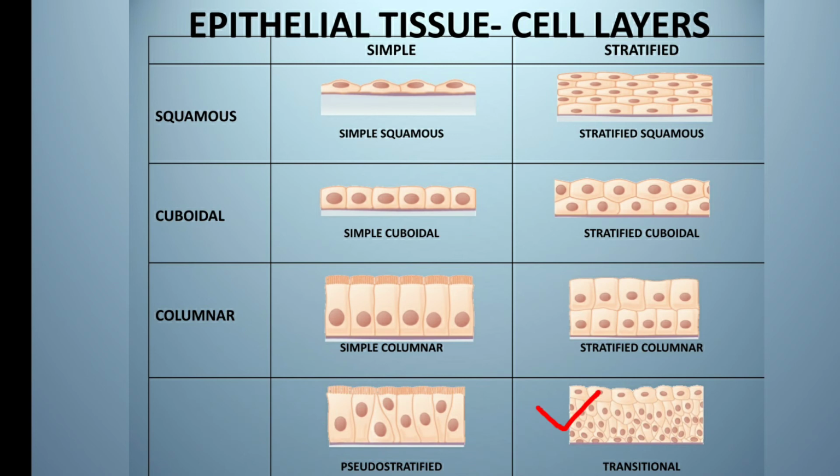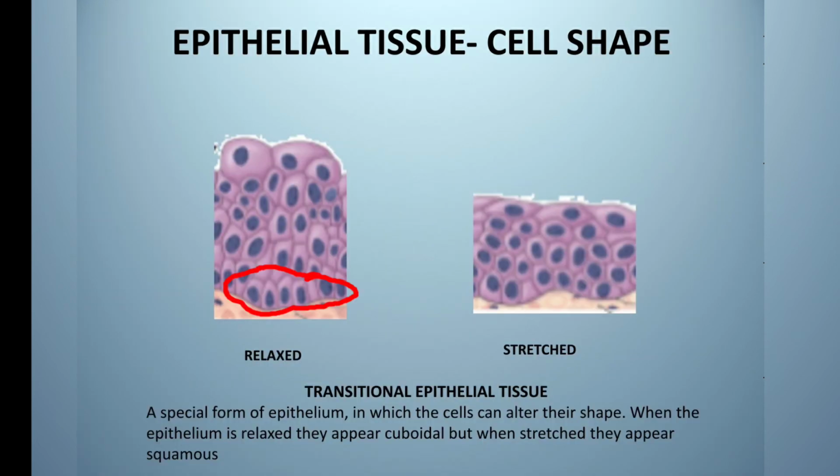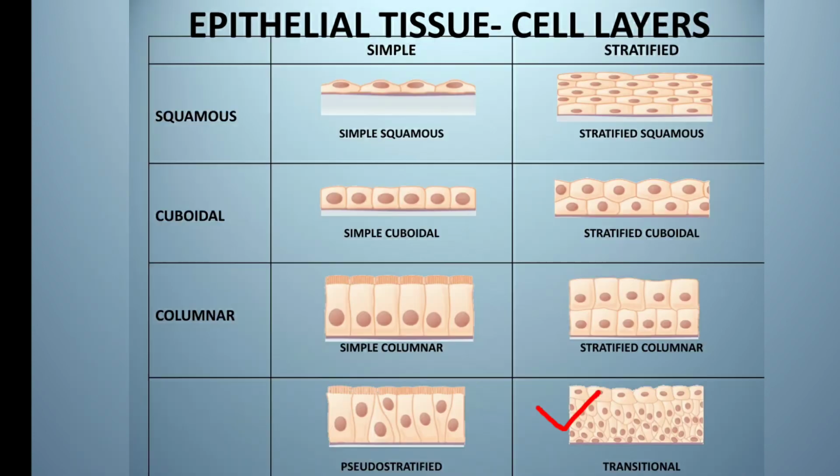This one is transitional epithelium. It has more than one layer of cell. That's why it is kept under stratified epithelium. It has single layer of cuboidal cells at the base and 2 to 3 layers of large polygonal or pear-shaped cell in the middle, and large broad rectangular or oval cells on the surface. These are thin and stretchable. It is called transitional epithelium because the shape of the cell is not constant. It changes its shape when stretched.